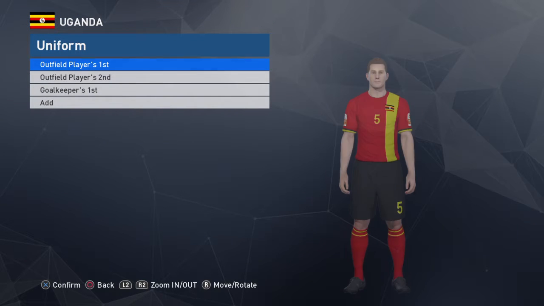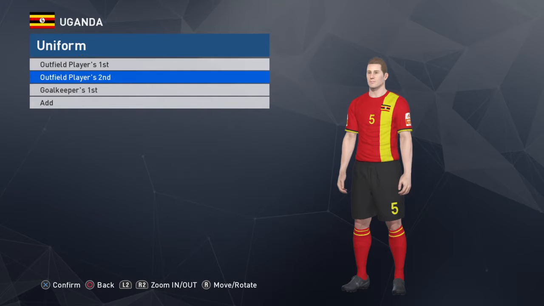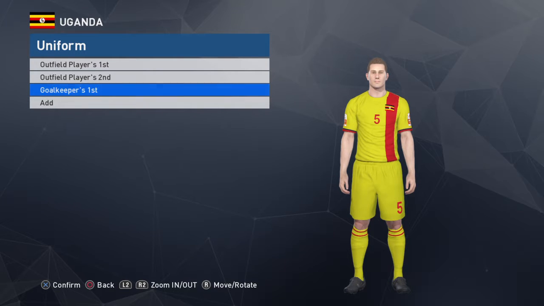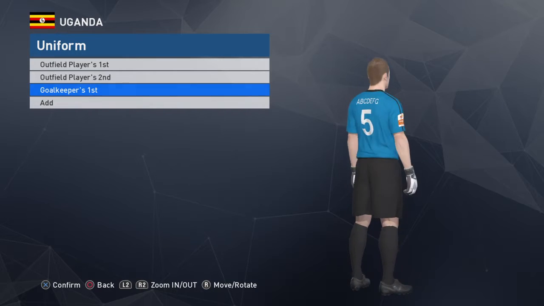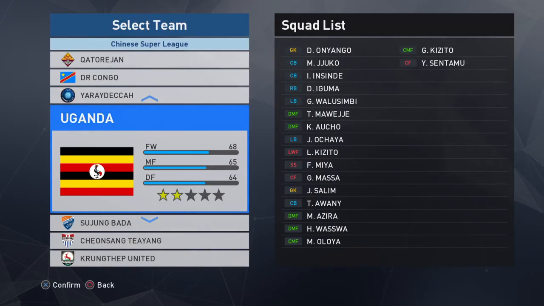Uganda, I did not find anything for them. So I just edited within the game as best as possible. I did a little edit to kind of look like the real thing as best as possible. The same thing with the away and then the goalkeeper. I just tried to make it look like the real thing when I edited them. So that's it. Who else again?